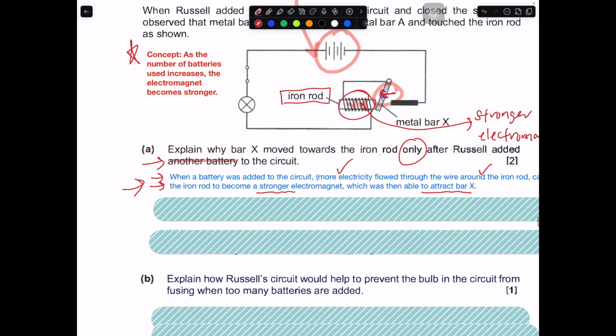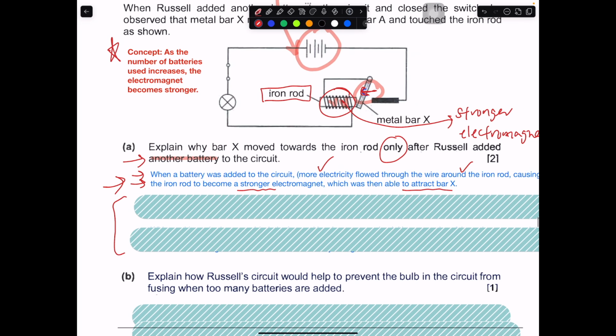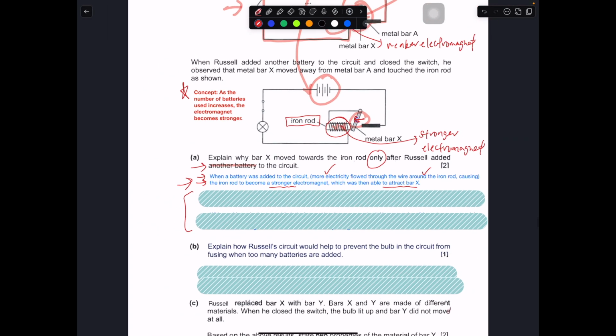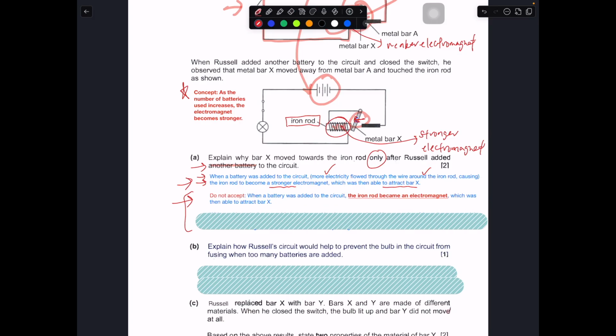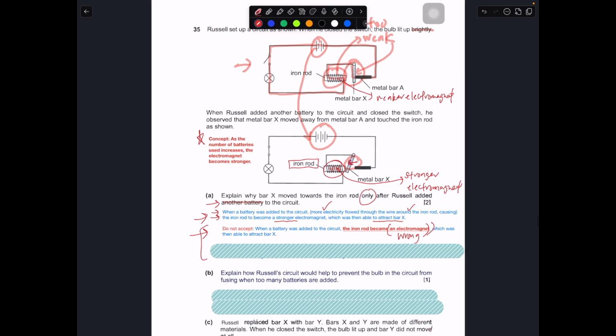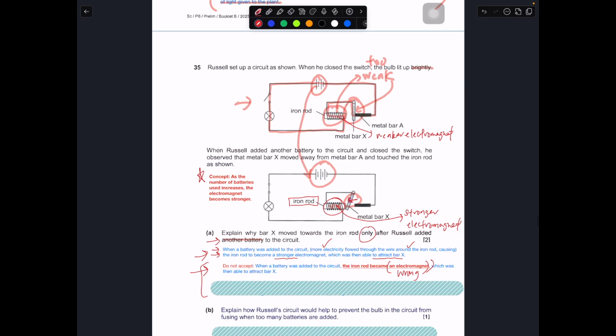What cannot be accepted is if you write it in this manner. If you write it this way, it will not be accepted. If you say, when a battery was added to the circuit, the iron rod became an electromagnet, which was then able to attract bar X, this is wrong. Why this is wrong is because you are suggesting that when you use 2 batteries, the iron rod did not become an electromagnet.